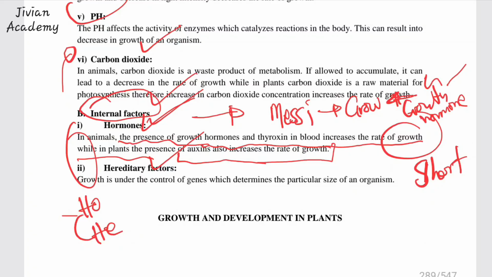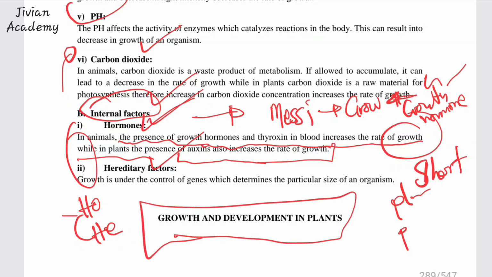In the next lesson we are going to go deeper, because I told you that in growth we have plants and animals. In the next chapter, we are going to learn about growth and development in plants. This is when we are going to do germination. We are going to see how light affects growth. We are going to see all these things we have just been introducing.